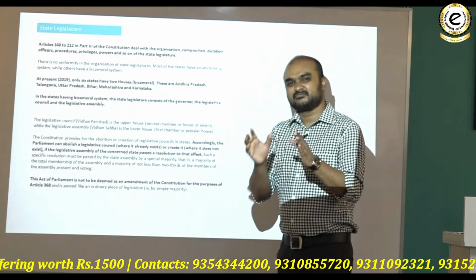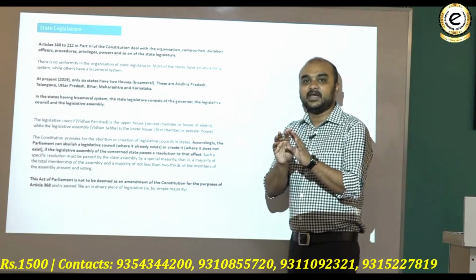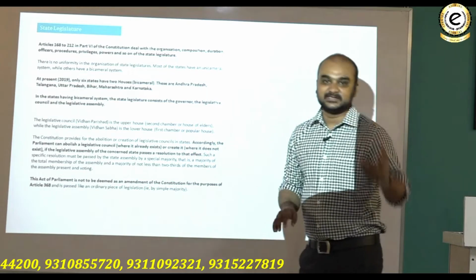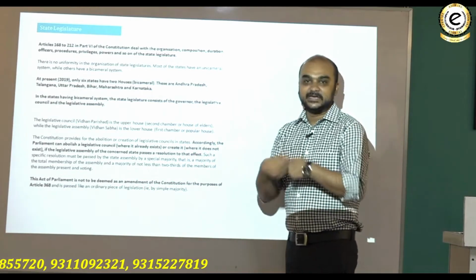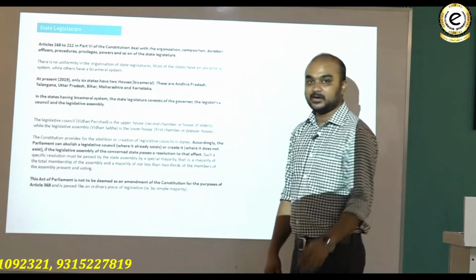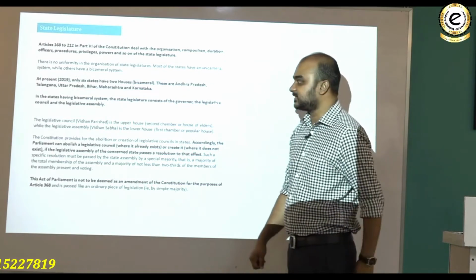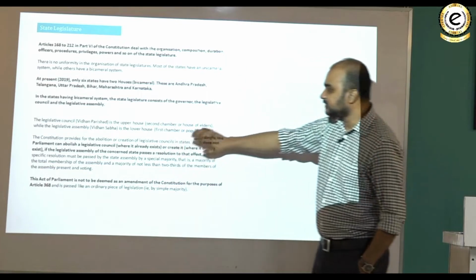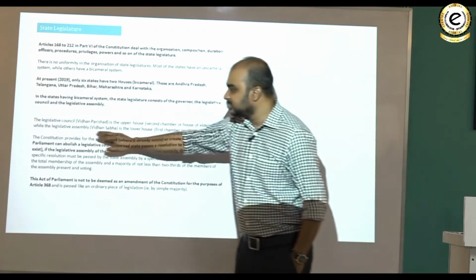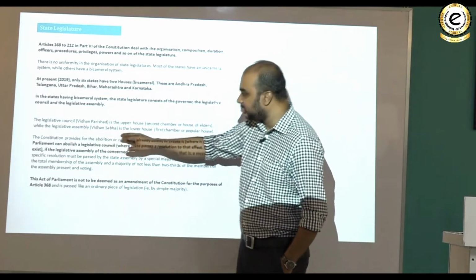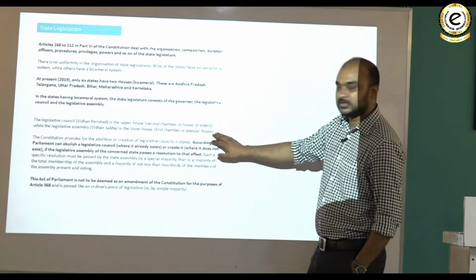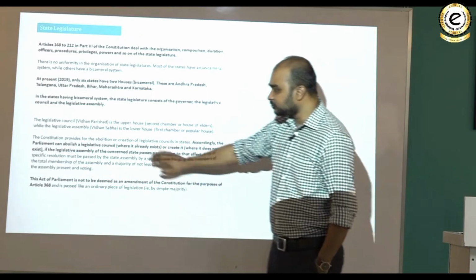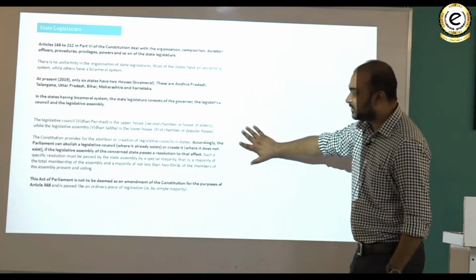Legislative council you can consider a kind of elders house at the state level, but it is not like the Rajya Sabha. Its powers are also very less when you compare it with Rajya Sabha and vis-a-vis the center and the state, as the case might be. The legislative council, Vidhan Parishad, is the upper house, second chamber or House of the Elders, while the Legislative Assembly or the Vidhan Sabha is the lower house, first chamber or the popular chamber, very much similar to the Lok Sabha at the center. The Constitution provides for the abolition or creation of the Legislative Council in states.